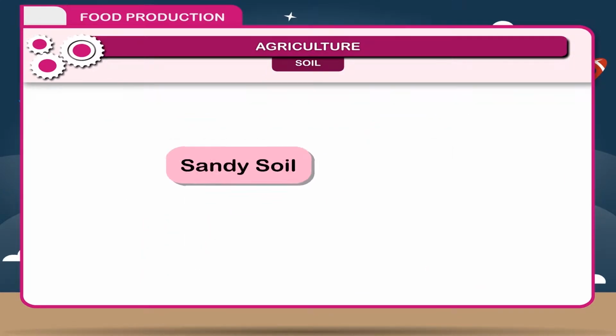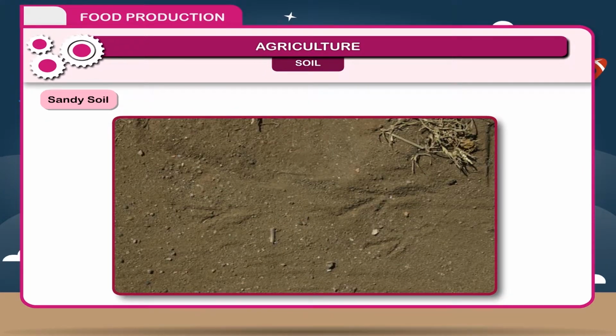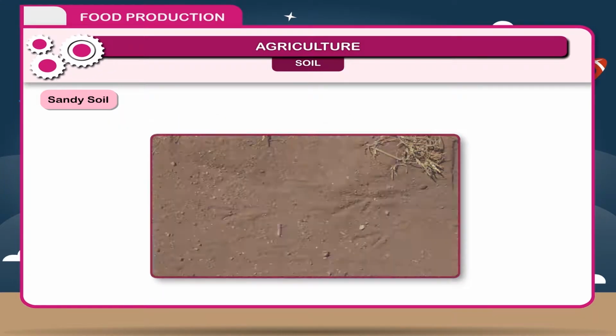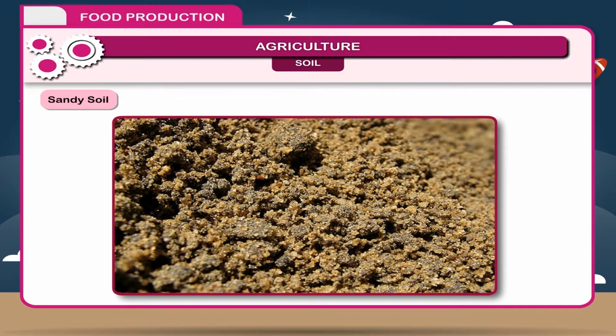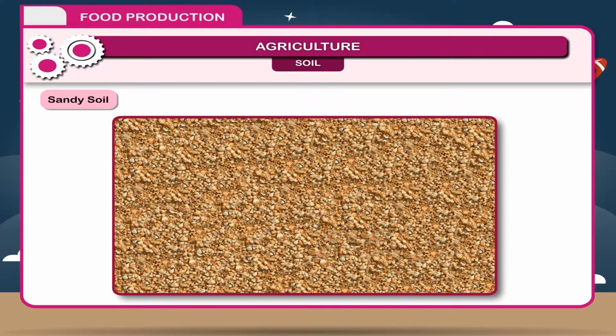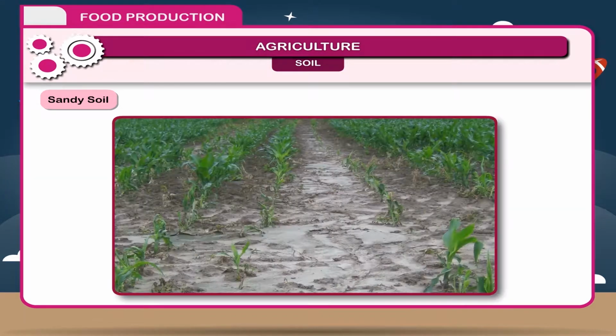Sandy soil. In this type of soil, the percentage of sand is very high, 70 to 80%. The pore spaces are large, hence water retaining capacity is low. The minerals are washed away from this particular horizon of soil. This soil is good for crops provided water and fertilizers are given.